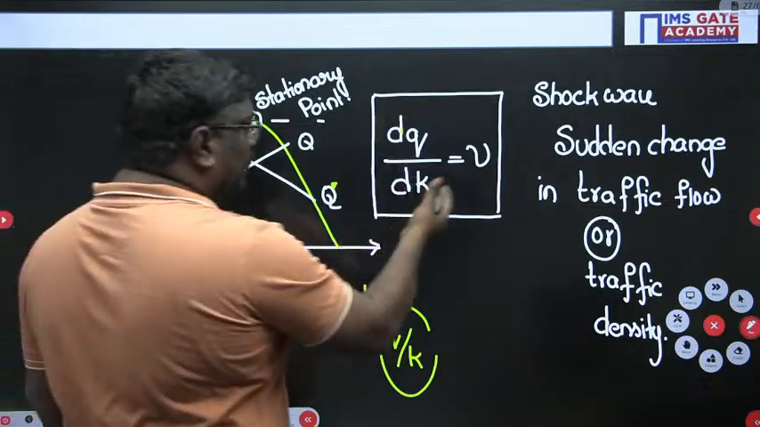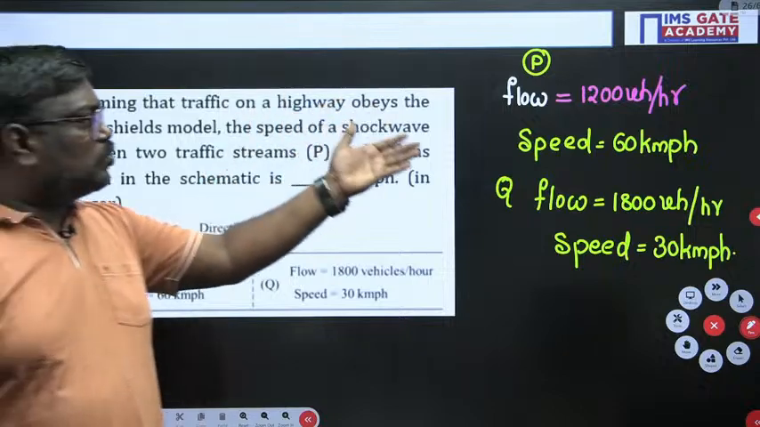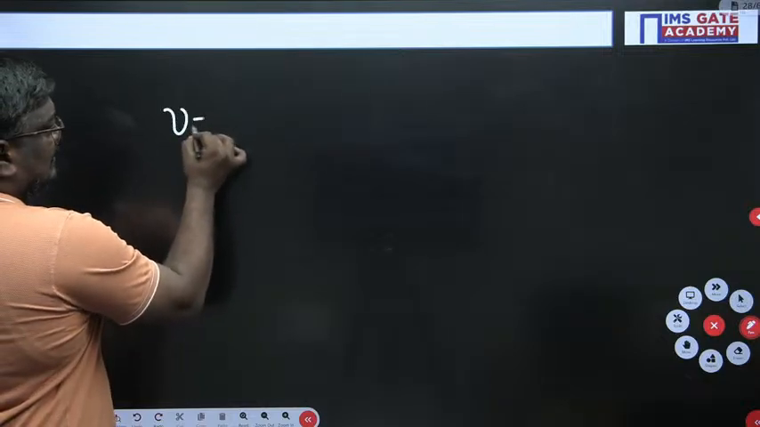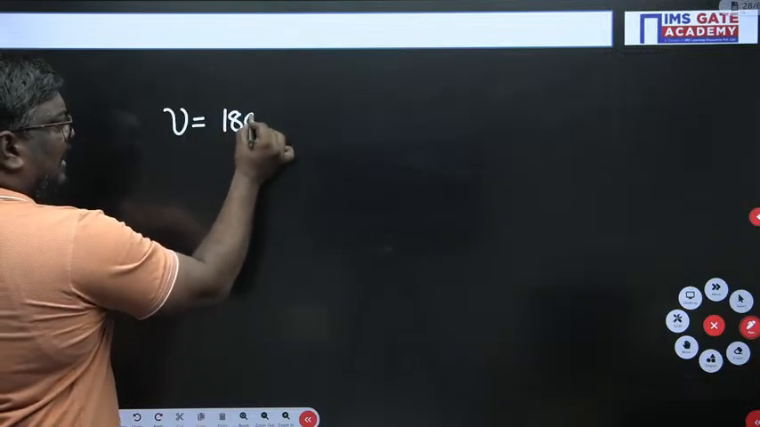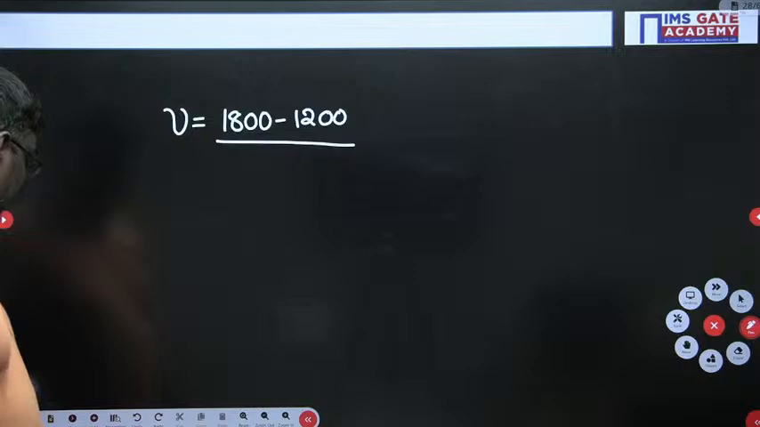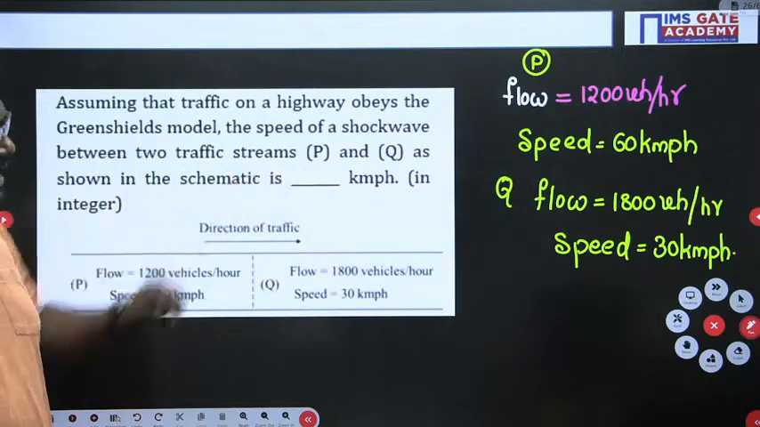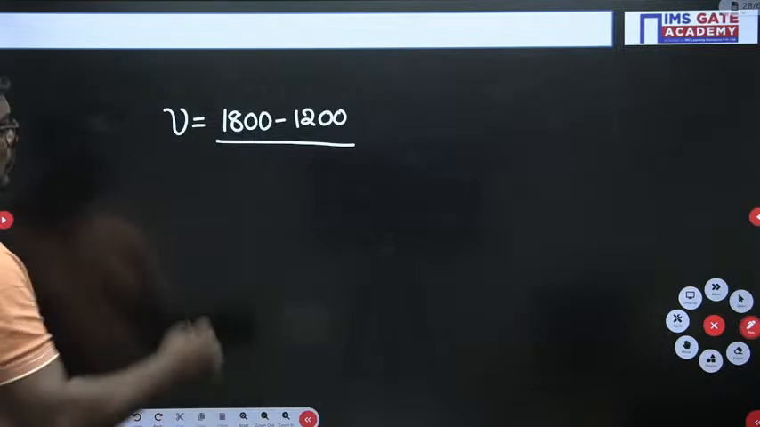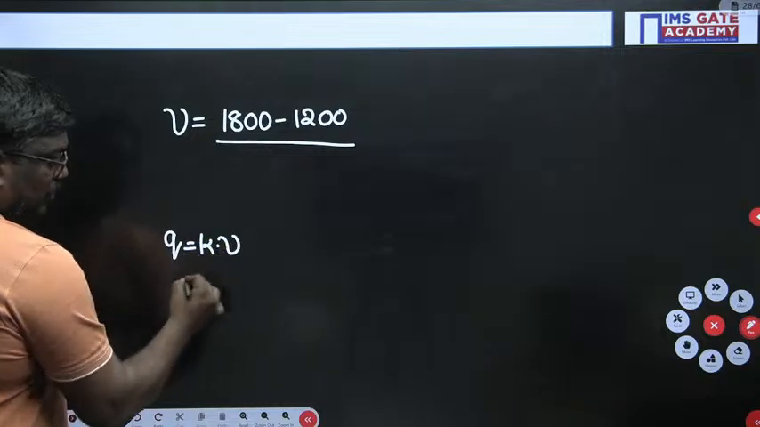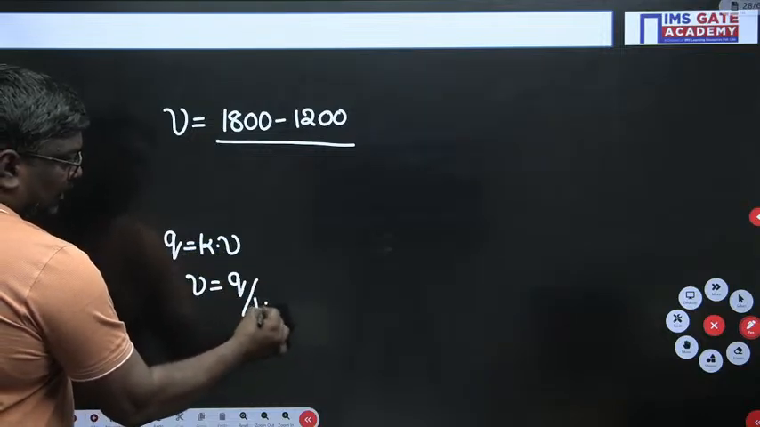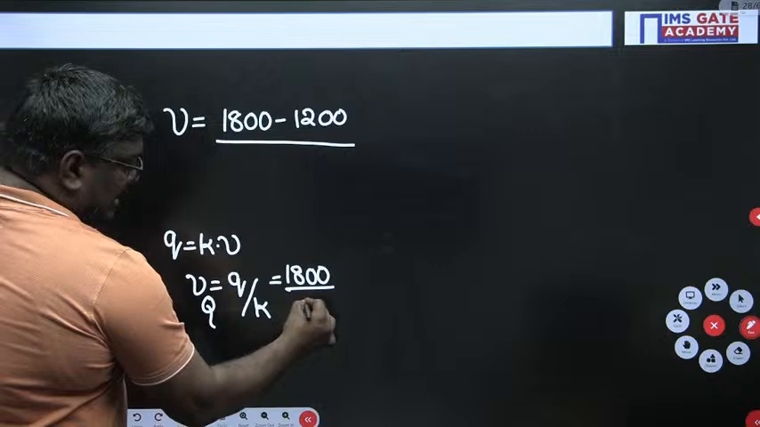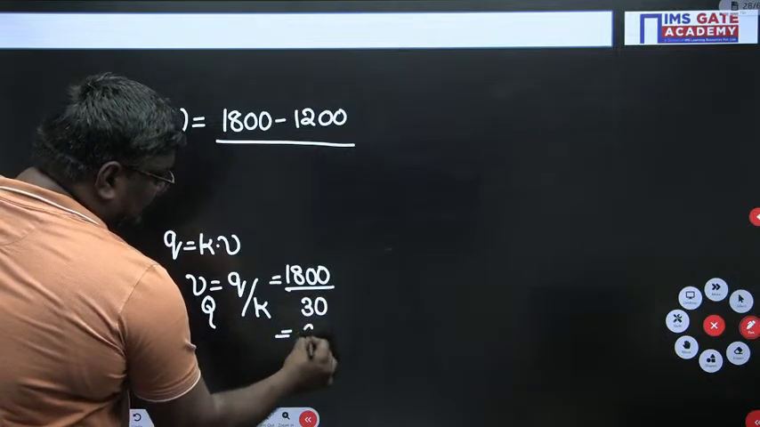So if I take dq by dk, you know already the values, that is 1200 for P and 1800 for Q. To find out the velocity, it is 1800 vehicles per hour minus 1200 vehicles per hour. Similarly, for the densities, you know q is equal to k into v, so density can be written as q by v. For Q, 1800 divided by the speed 30 gives 60.